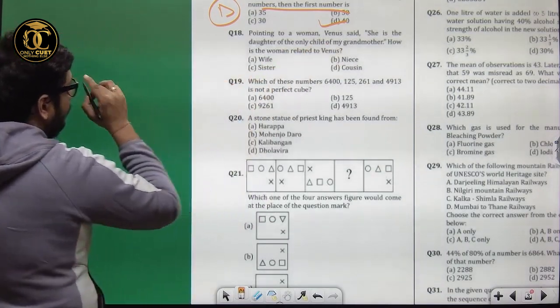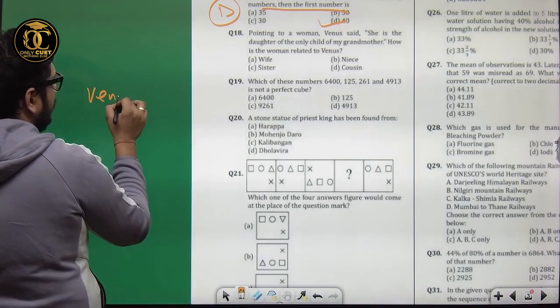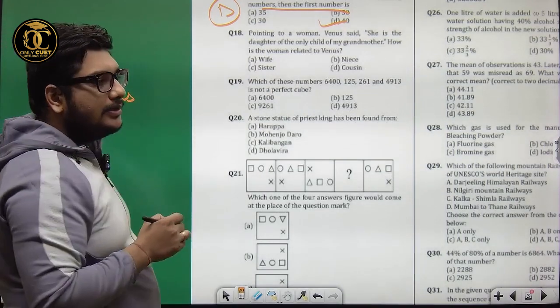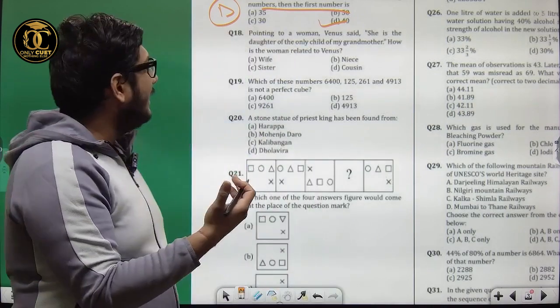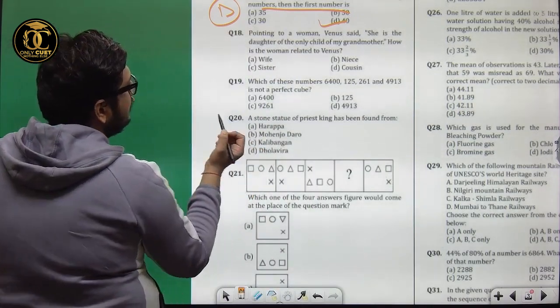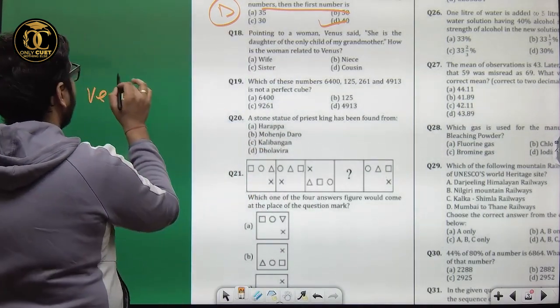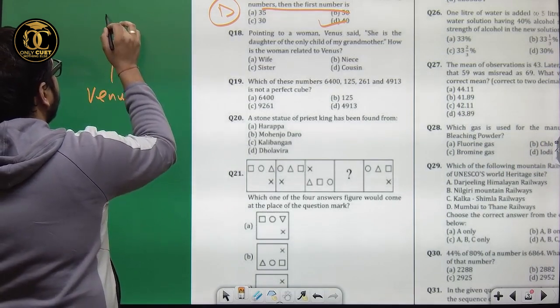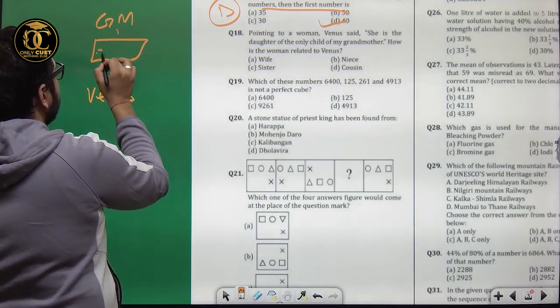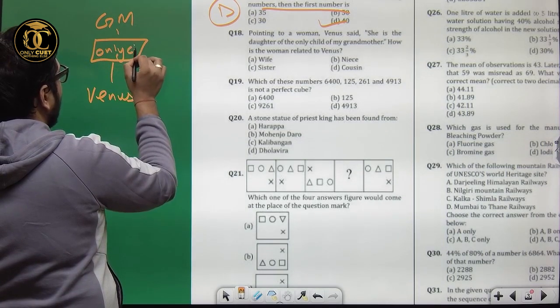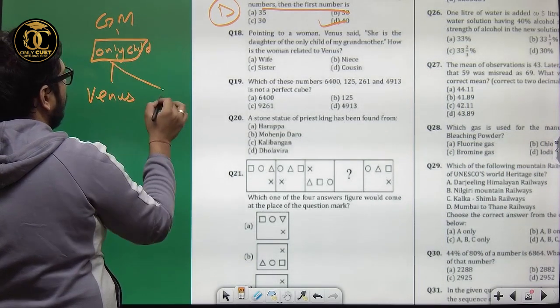Venus will always start blood relations with the person that we know. Venus is saying something about my grandmother, so we'll start with her. Grandmother, child, daughter.